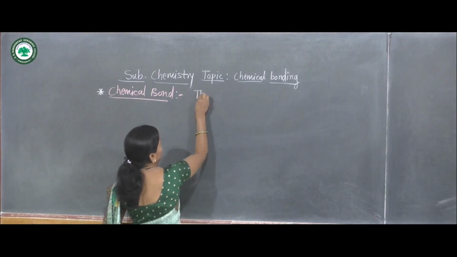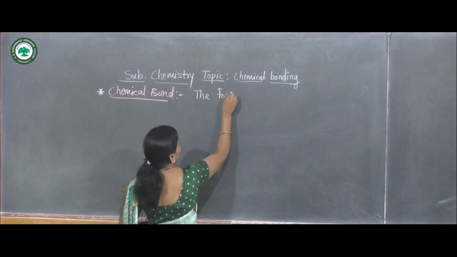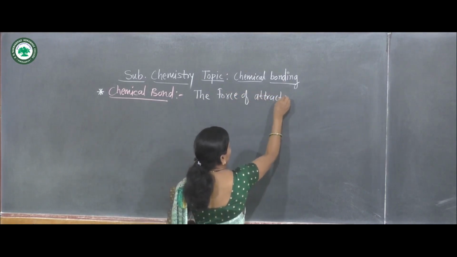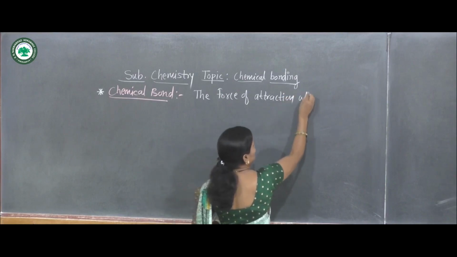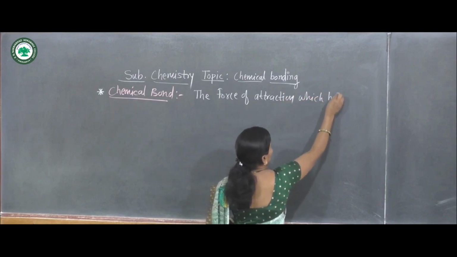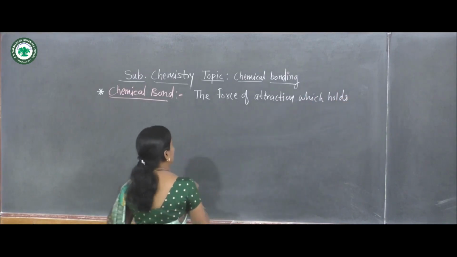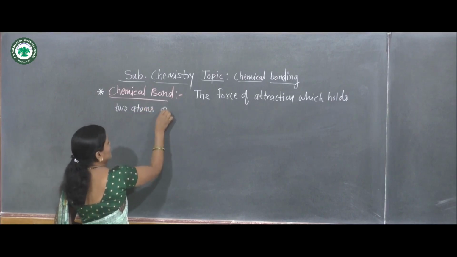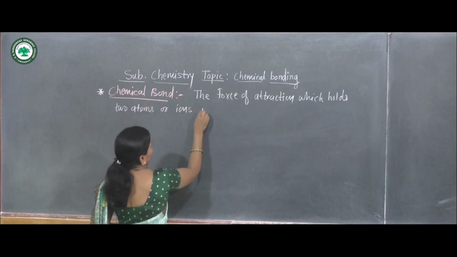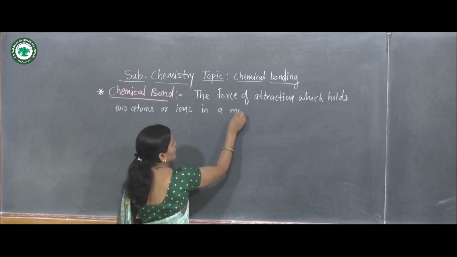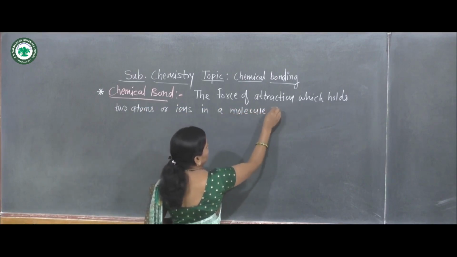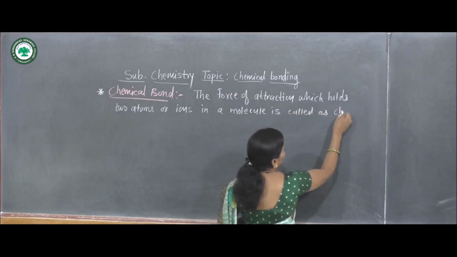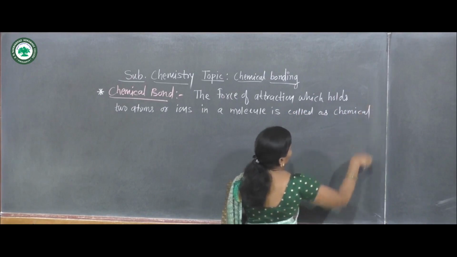The force of attraction which holds two atoms or ions in a molecule is called as chemical bond.